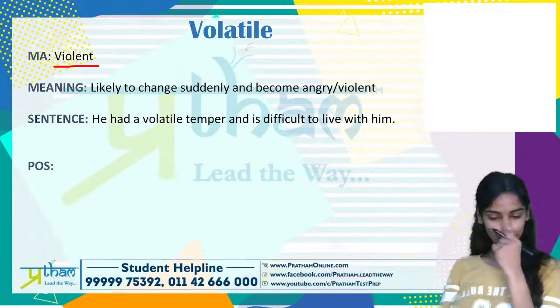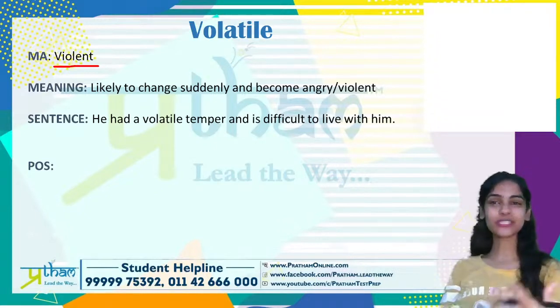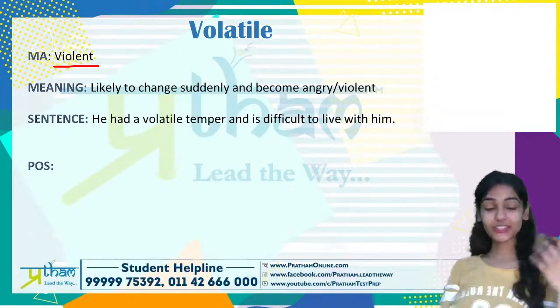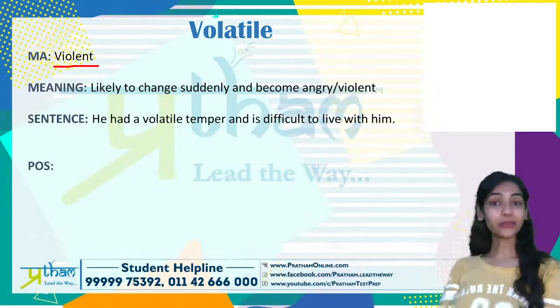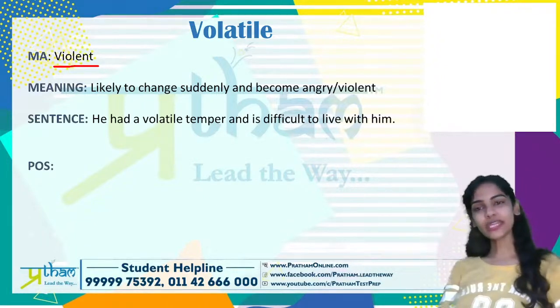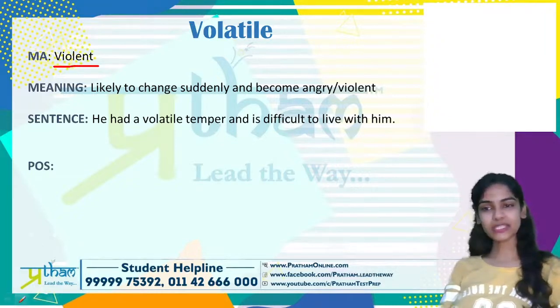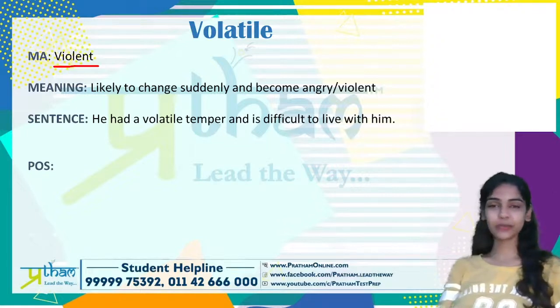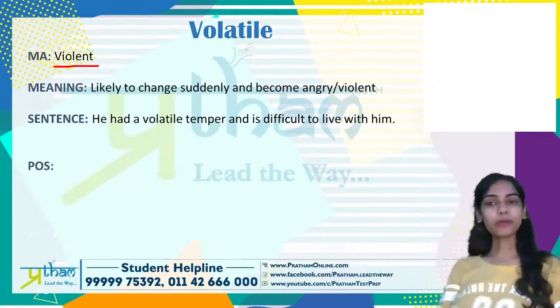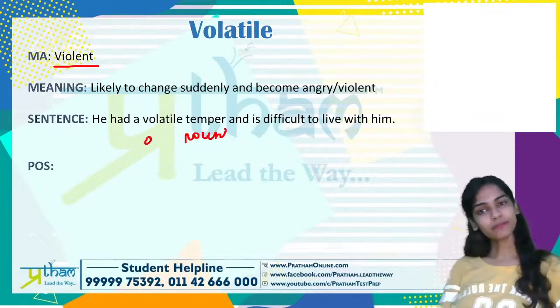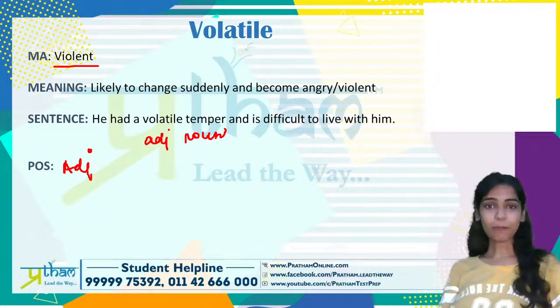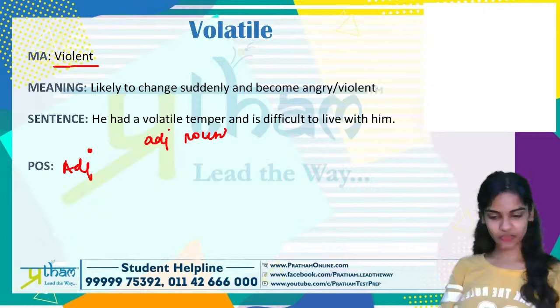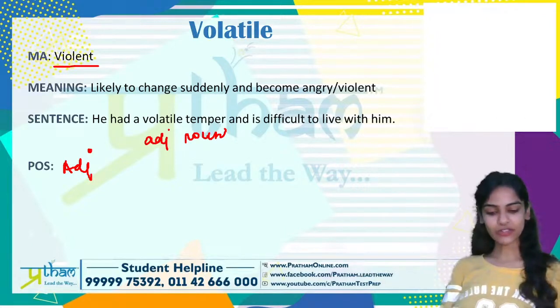Okay, so that's volatile. That's clearly like a person who is likely to change very suddenly and become extremely angry or violent in a very unpredictable manner, right? So that's volatile. So he had a volatile temper. It's difficult to live with him. That means he had a temper that was likely to change very easily and suddenly and without any prior notice. And so if temper is a noun, volatile becomes an adjective, right? So this will be an adjective where we are describing a person's temper or a person in general who can change very suddenly and can become extremely violent, right? So that's basically what volatile is.